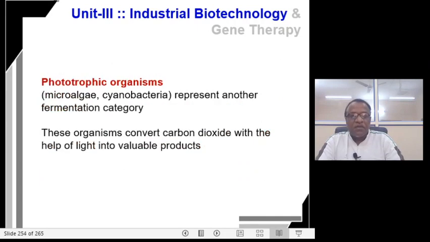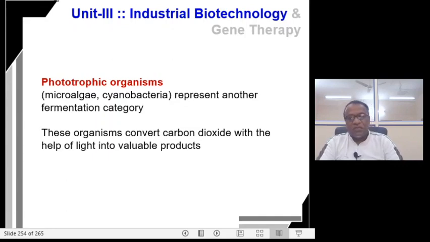Right. Now there is another category of organisms, the phototrophic organisms. The microalgae, the cyanobacteria, they represent another fermentation category. These organisms convert carbon dioxide with the help of light into valuable products.